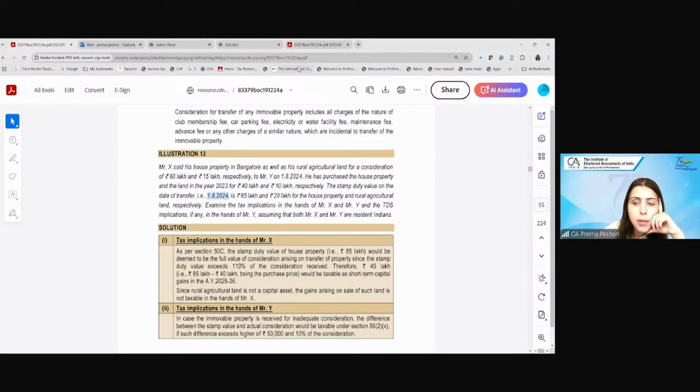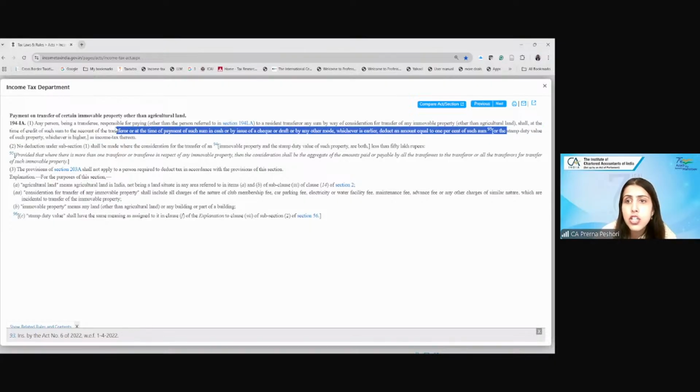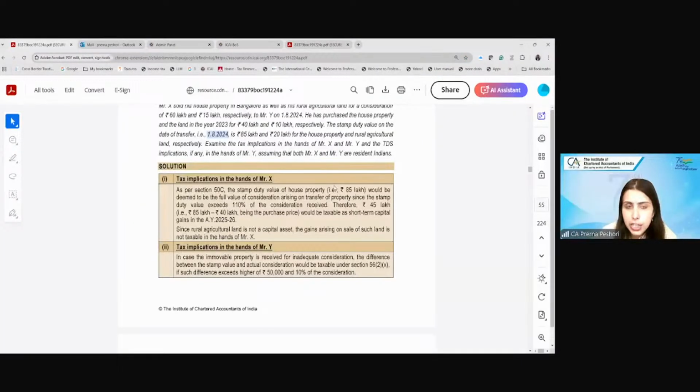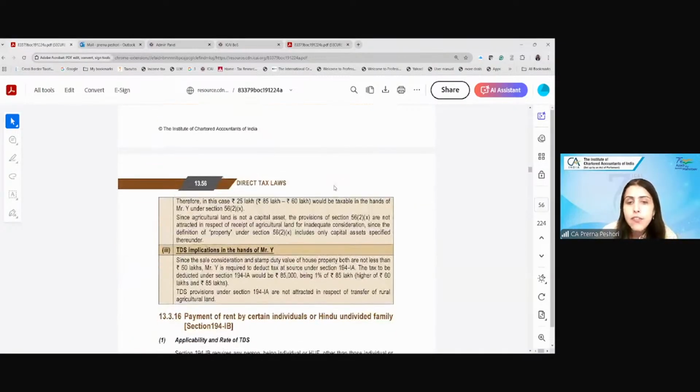What will be the TDS obligation for Mr. Y? TDS on consideration value only? No. So just now I said, what is the TDS on? TDS is on 1% of the higher of the stamp duty value or the consideration, whichever is higher. Right? So what is higher? 85 or 60? 85, ma'am. 85. So Mr. Y will deduct 1% on 85 because this exceeds 50 lakh. So on 85 lakh, this comes to 85,000 will be the TDS.